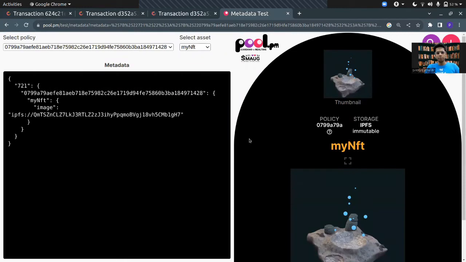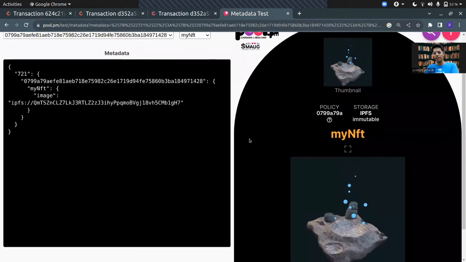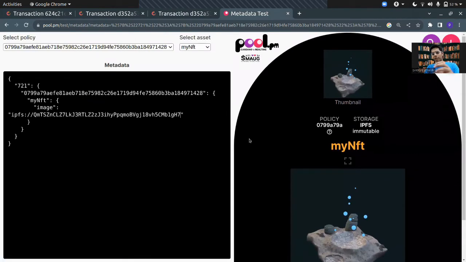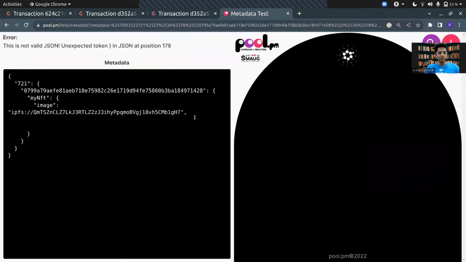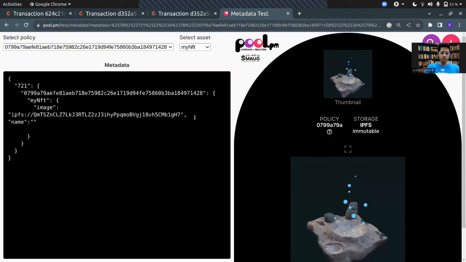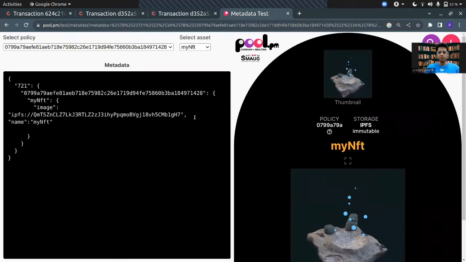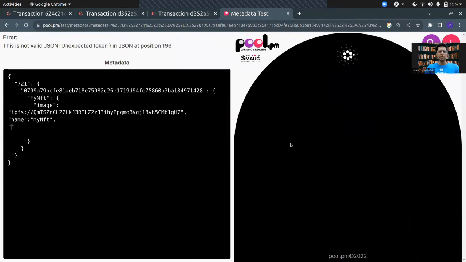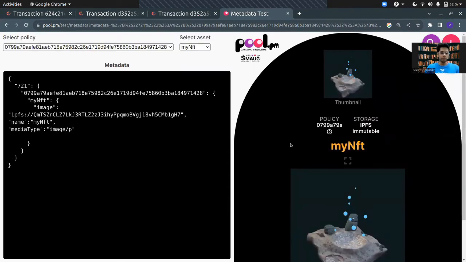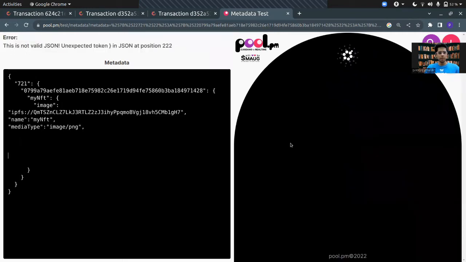So I've added it, right? You can see on the right hand side that this particular tool has found this image and it is displaying. After that, we have to write the name. Name is the same, my NFT. So it has caught the name also, and it has also caught the image. After that, you need to write the media type. So it is image PNG.